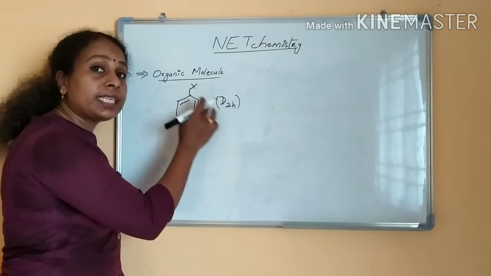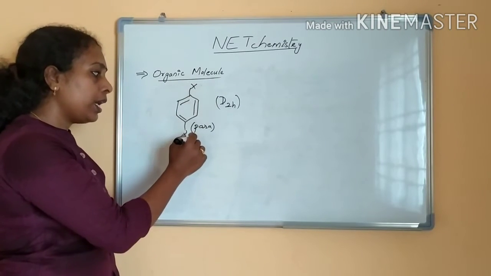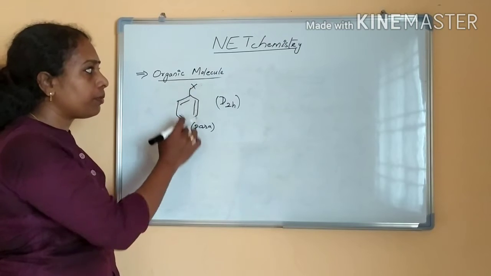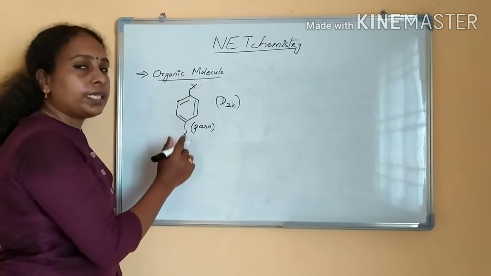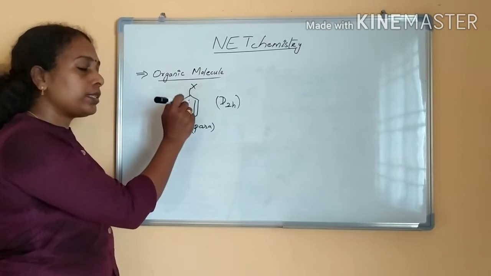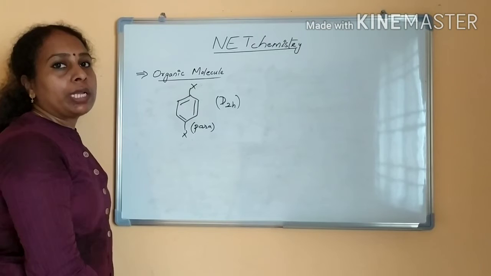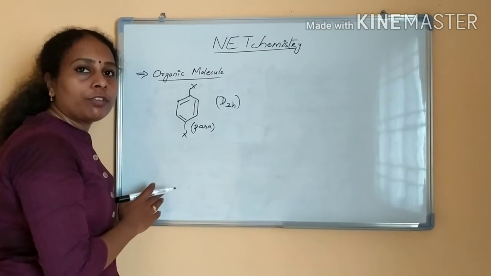There are 3 C2 axes, and there is a center of symmetry. For the I operation, if you see from the center at equal distance, you will find the same atom, so there is a center of inversion present. 3 C2 axes are there, one molecular plane, and 2 planes perpendicular to the molecular plane.